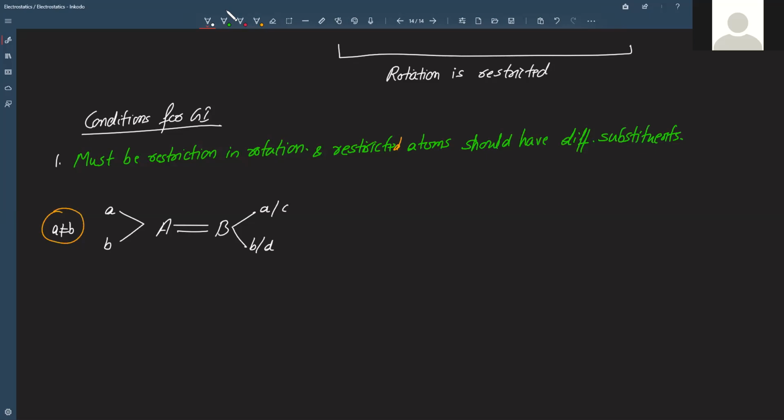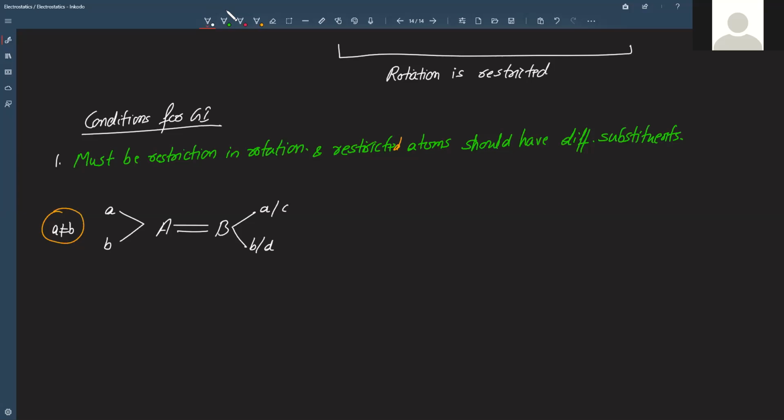For every restricted atom, the substituent should be different. They should not be the same. So A and B are restricted sites, and the substituents at A and B, as you have seen, are different. Two different substituents, and not just a double bond.